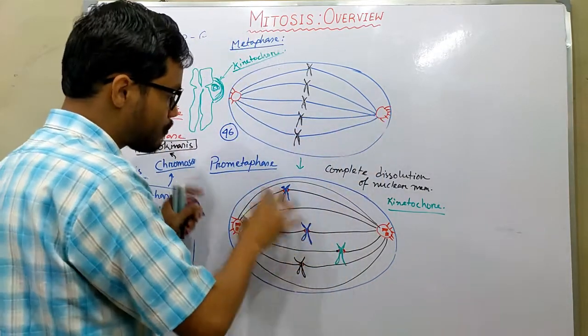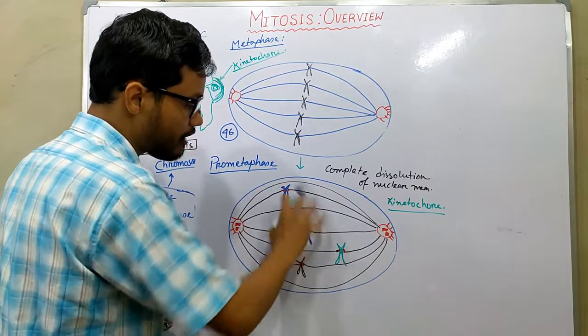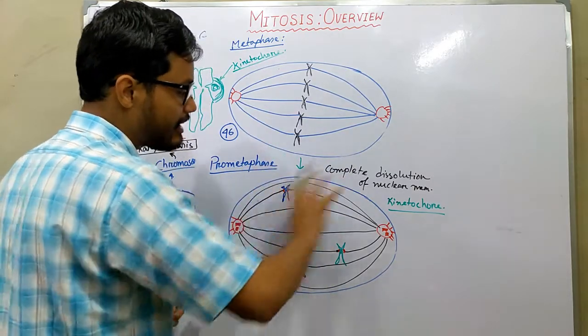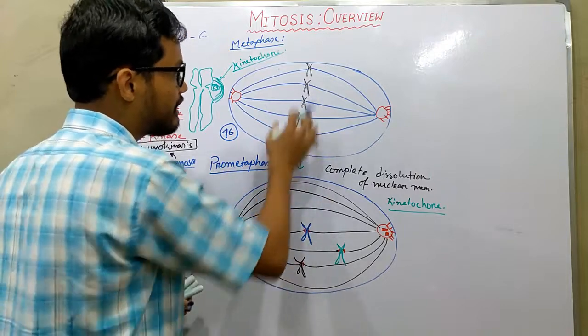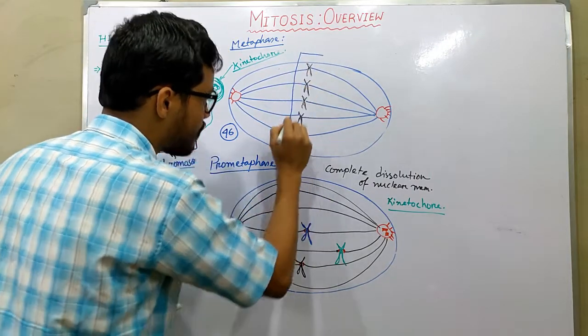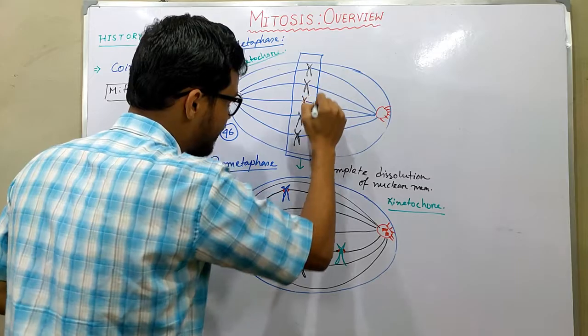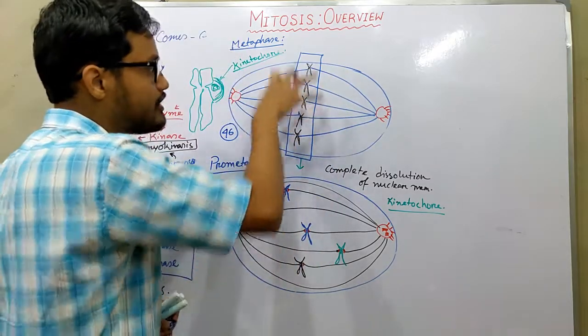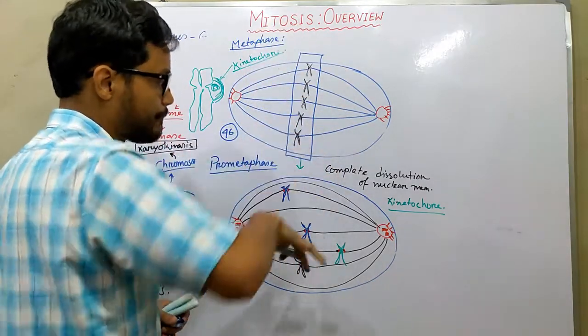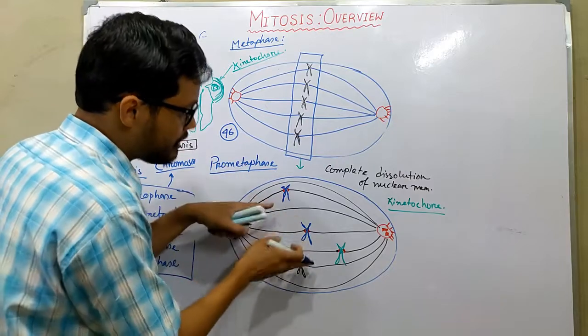Here you observe that in prometaphase chromosomes are organized here and there in the cell, but here chromosomes are organized in a particular planar or equatorial region of this cell. Okay, so what is the difference between this and this?